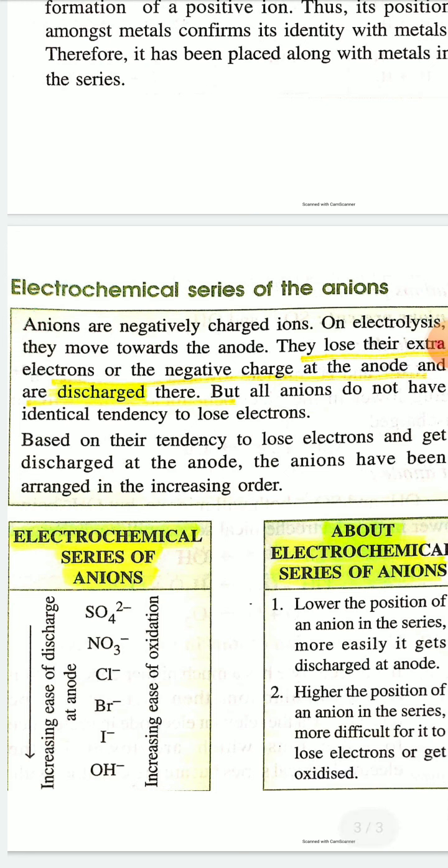Moving down this electrochemical series of anions, the tendency of oxidation increases, that means the tendency to lose electrons increases, and the tendency to discharge at the anode increases. Okay, thank you.